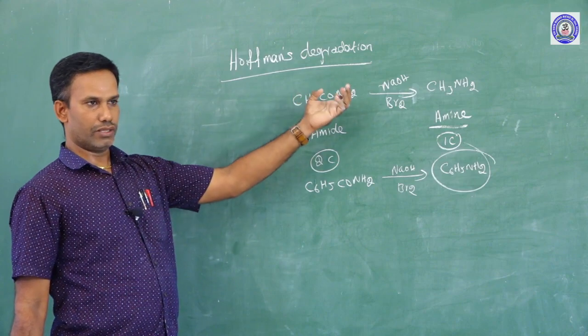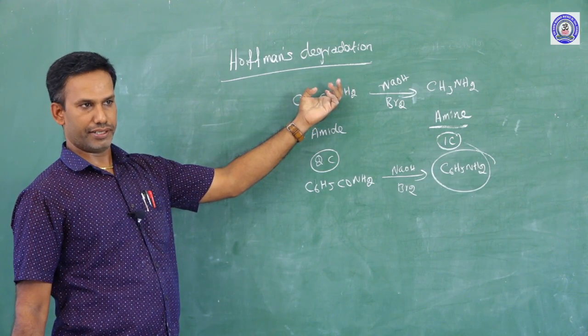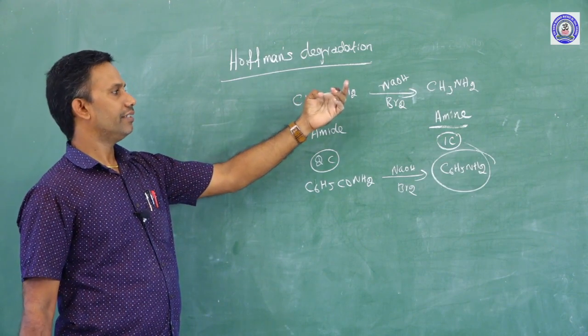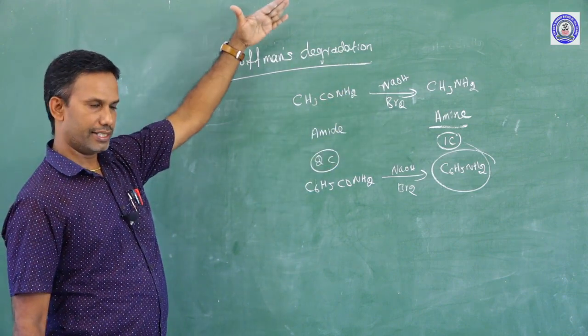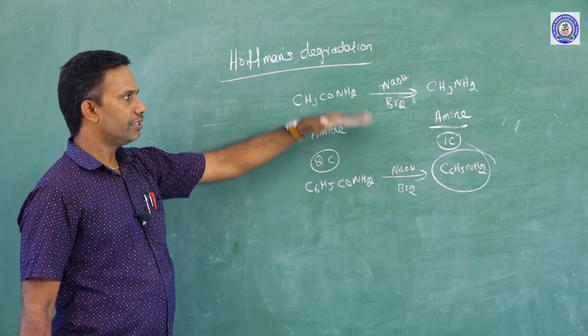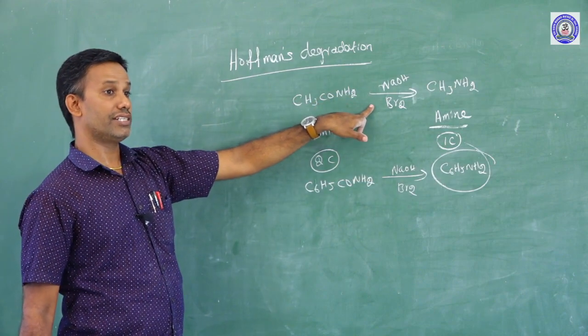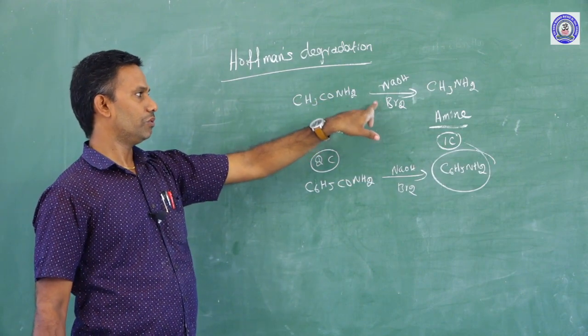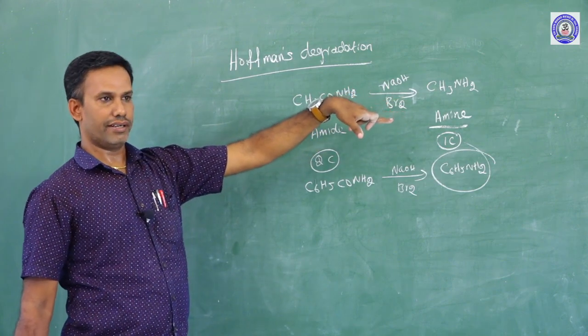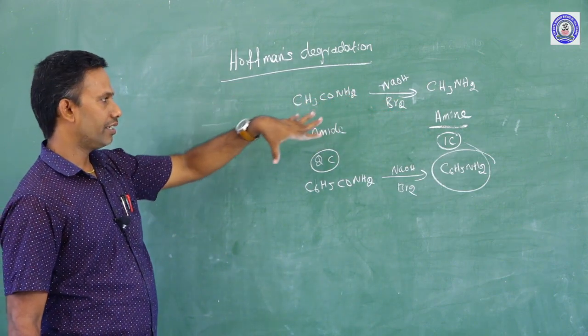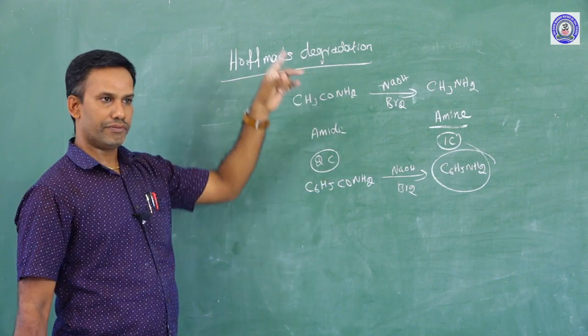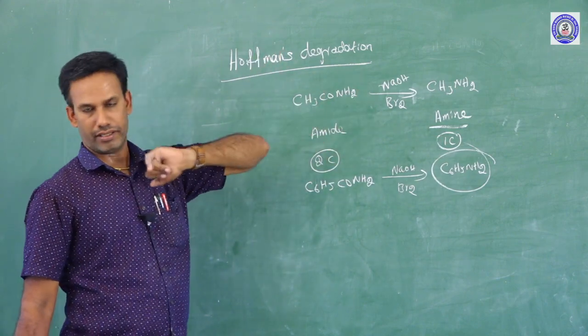The mechanism follows the nitrene intermediate. After the nitrene intermediate, the amine will be formed. The mechanism is not necessary for theory purpose, but you should know what the intermediate is. The intermediate is nitrene, an unstable, electron deficient intermediate formed in that mechanism. After the formation of nitrene, it will become an amine.